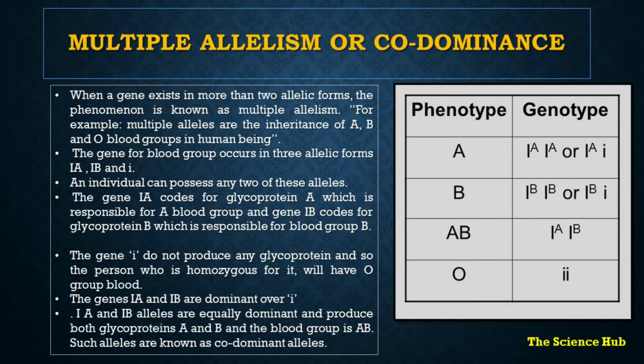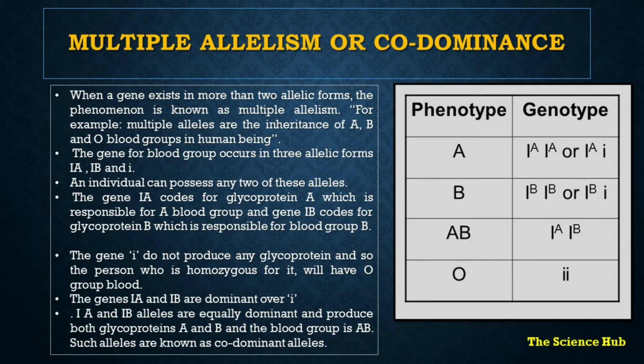Multiple allelism or codominance. When a gene exists in more than two allelic forms, the phenomenon is termed multiple allelism. For example, multiple alleles are seen in the inheritance of A, B, O blood groups in human beings. The gene for blood group occurs in three allelic forms: IA, IB, and small i. An individual can possess any two of these alleles.